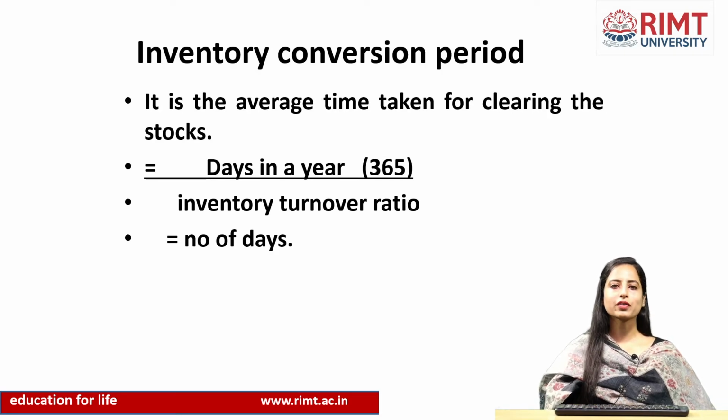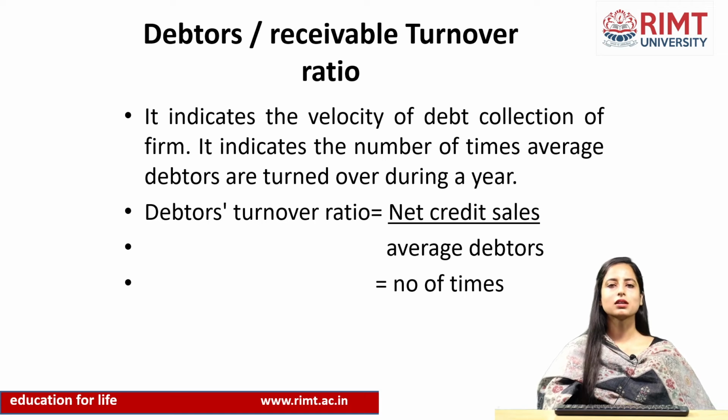So, next comes the inventory conversion period. It is a part of inventory turnover ratio. It is the average time taken for clearing the stock, that is, days in a year divided by inventory turnover ratio. Average time taken means how much time a company takes to clear its stock, that is, to convert its stock into finished goods and hence sell those goods.